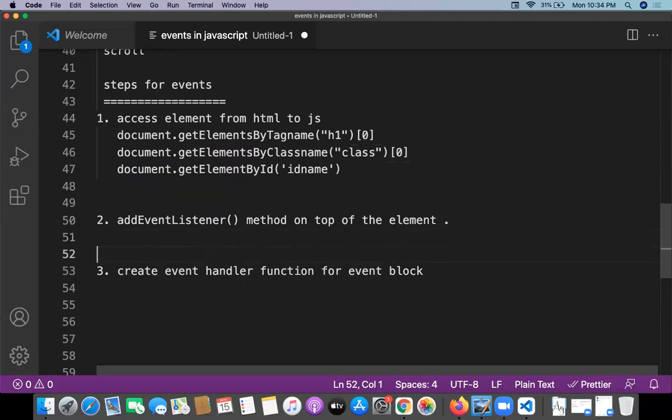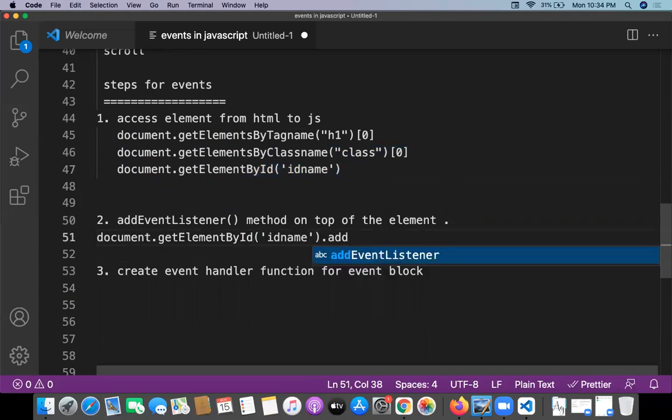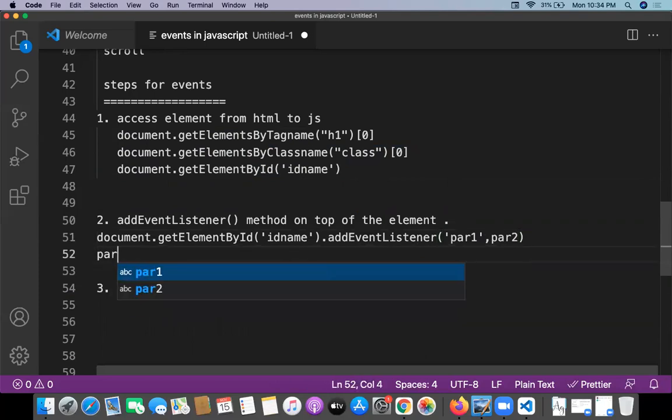And the second step of the events is, whatever element you got access to, on top of the element we need to add an event listener, addEventListener. And this listener has two parameters, parameter 1 and parameter 2. Parameter 1 is going to be the event name.